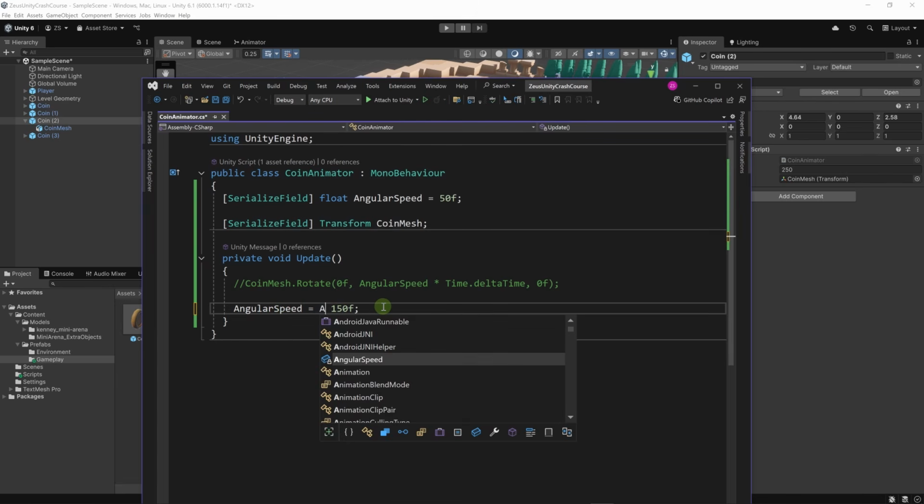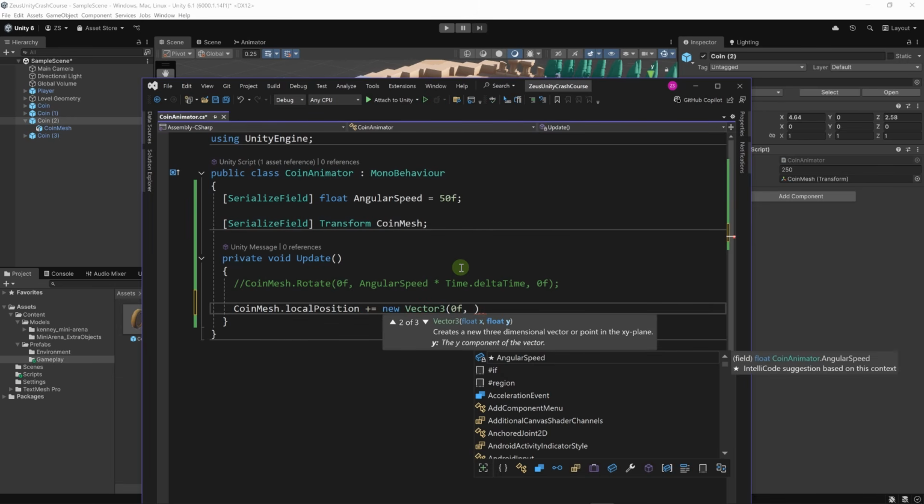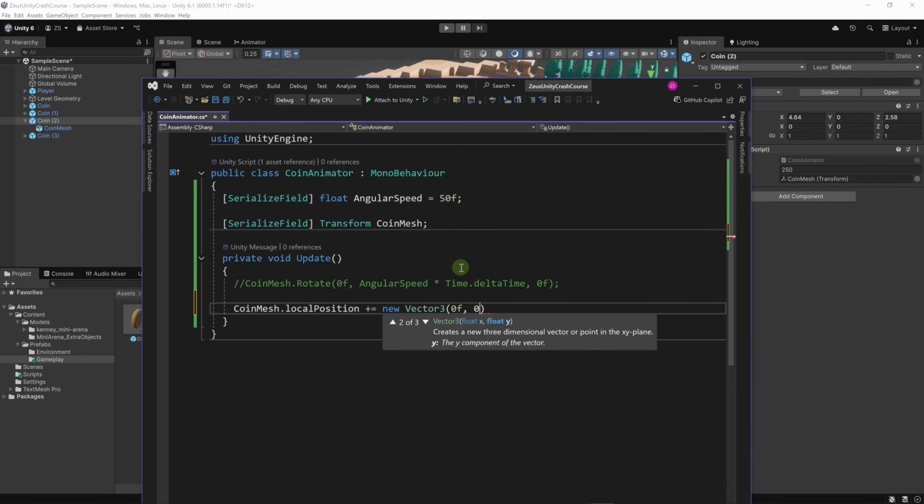We can also do it like this. What will happen here is the current value in angular speed will be added to 150 and we'll save this sum into angular speed. Now, for this syntax, we can simplify it. Instead of doing it like this, we can say plus equals 150. This is a shortcut. So let's go back to our coin mesh. We're going to say coin mesh.localPosition plus equals new Vector3. We only need to manipulate the y component of the vector. So for the z component, it will be 0, and also the x component will be 0.